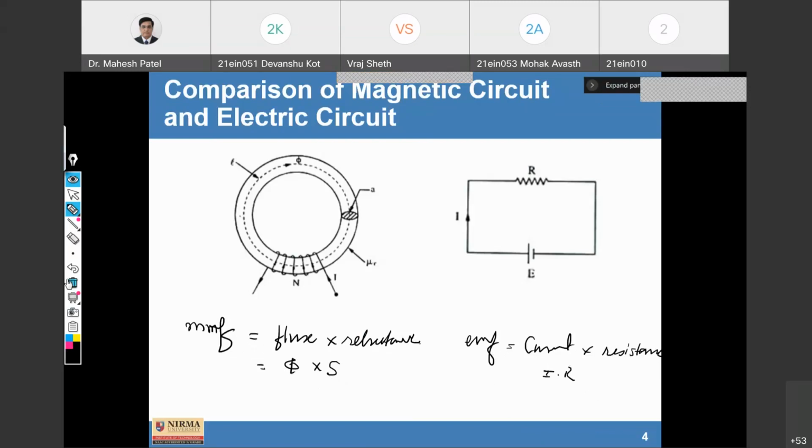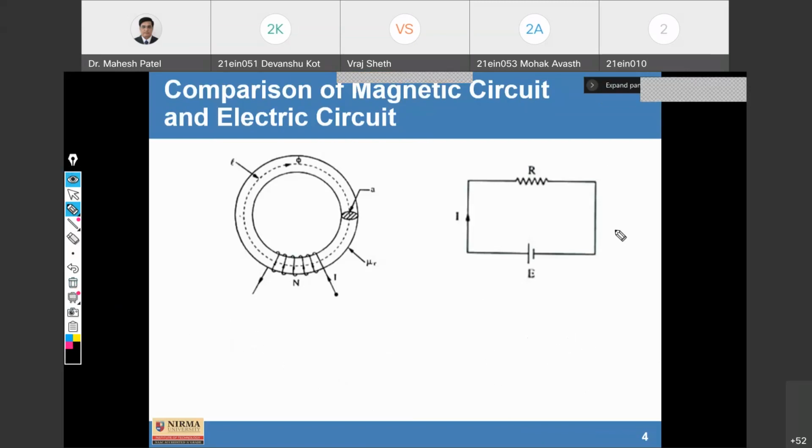Now, in an electric circuit, the combined resistance in series, we know that R equivalent is equal to R1 plus R2 plus R3 plus up to Rn. So here we have a summation of this.